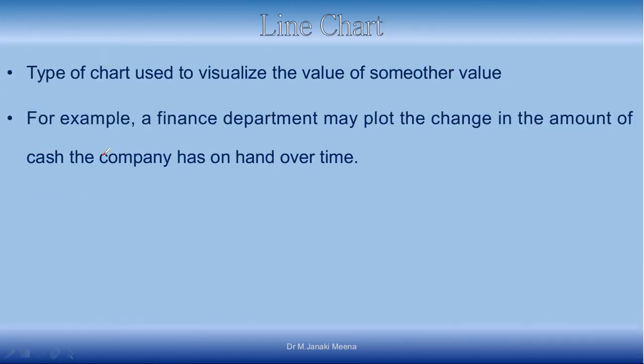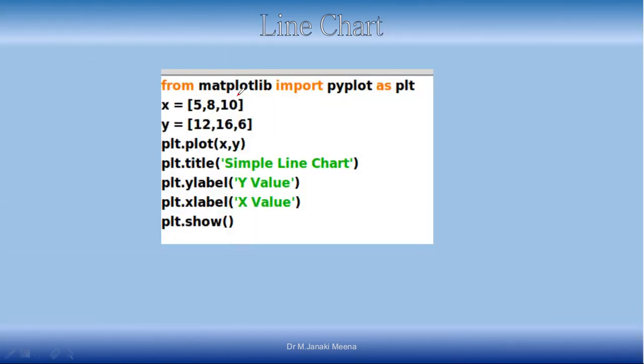A line chart, as you know, can be used to visualize how a value varies with respect to some other value. For example, if you want to know how the amount of cash changes over a period of time, you can draw a line chart and check.